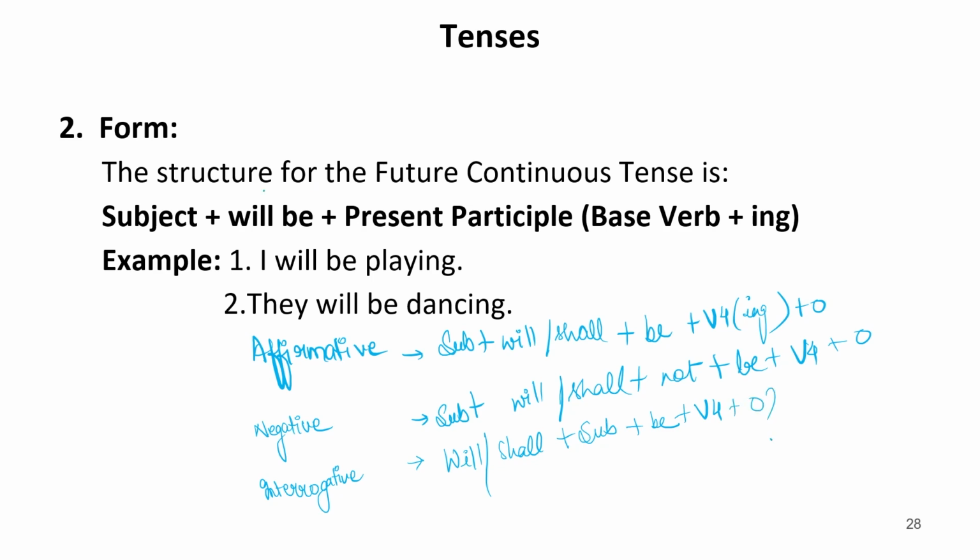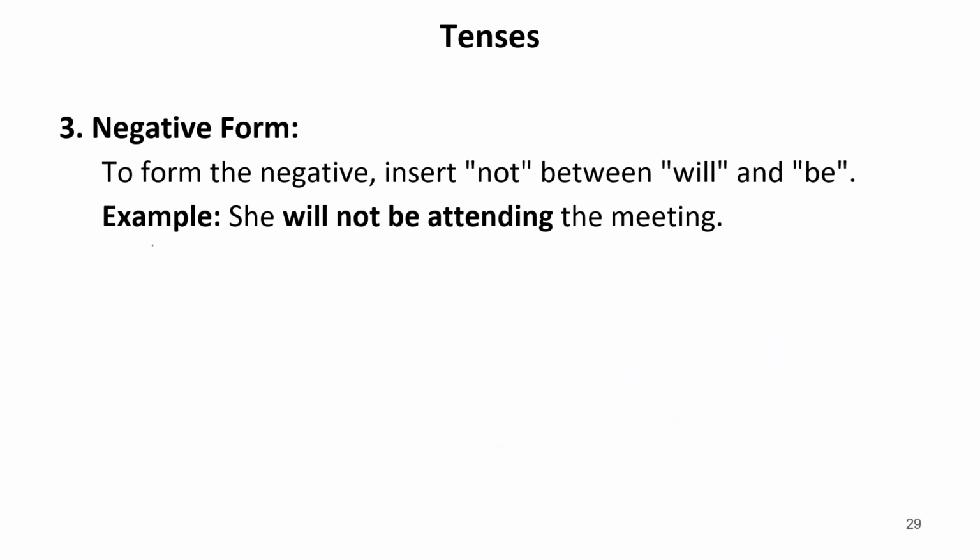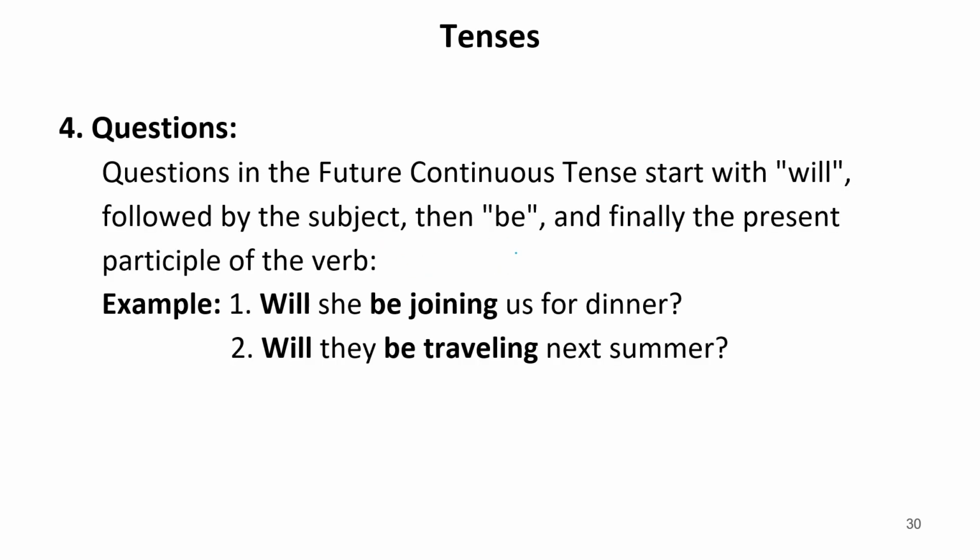For example, I will be playing. This is affirmative. They will be dancing. This is again affirmative. She will not be attending the meeting. This is negative sentence. And in interrogative, will comes prior to she or subject. Will she be joining us for dinner? Will they be traveling next summer? So these are future continuous tenses.